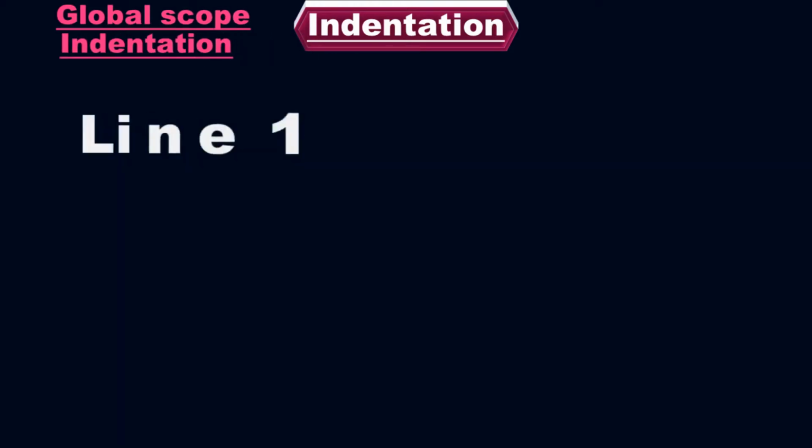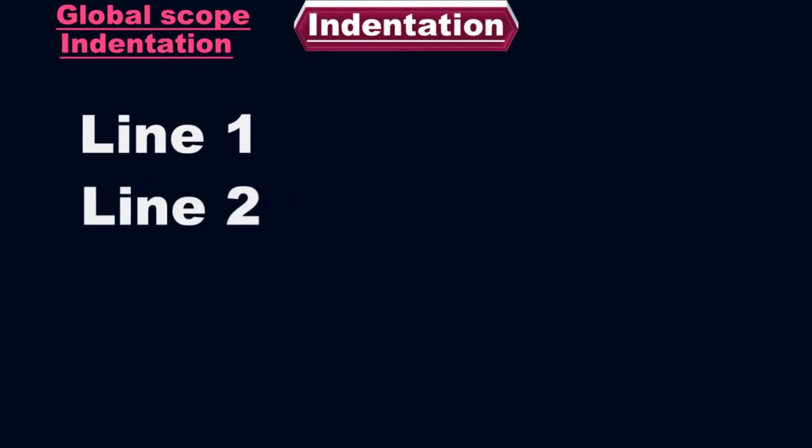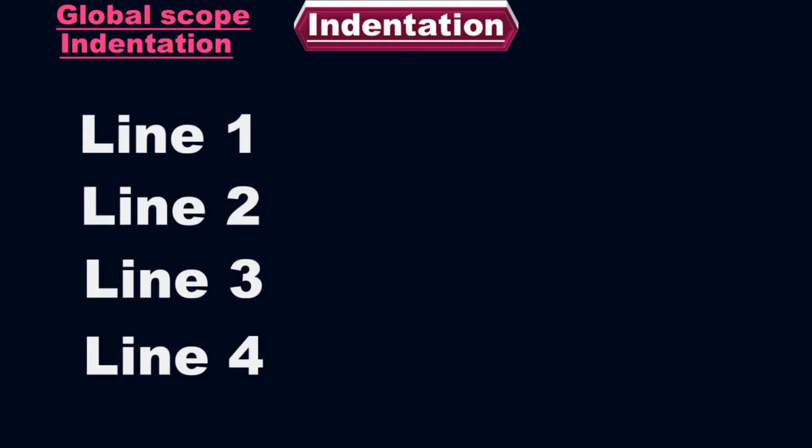Global scope indentation. Let's talk about the global scope indentation. For example, this is my first line of code. This is my second line of code, third line of code, and fourth line of code. All these lines come under the global scope indentation. Look here, if you have a single line of code, two lines, three lines, and four lines of code, if the lines come right below each other, they come under the global scope indentation.